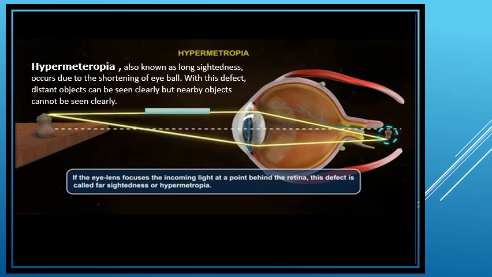Hypermetropia. What is hypermetropia? Hypermetropia is also known as long-sightedness. It occurs due to the shortening of the eyeball. With this defect, distant objects can be seen clearly, but nearby objects cannot be seen clearly. See this diagram. If the eye lens focuses the incoming light at a point behind the retina, this defect is called farsightedness or hypermetropia.